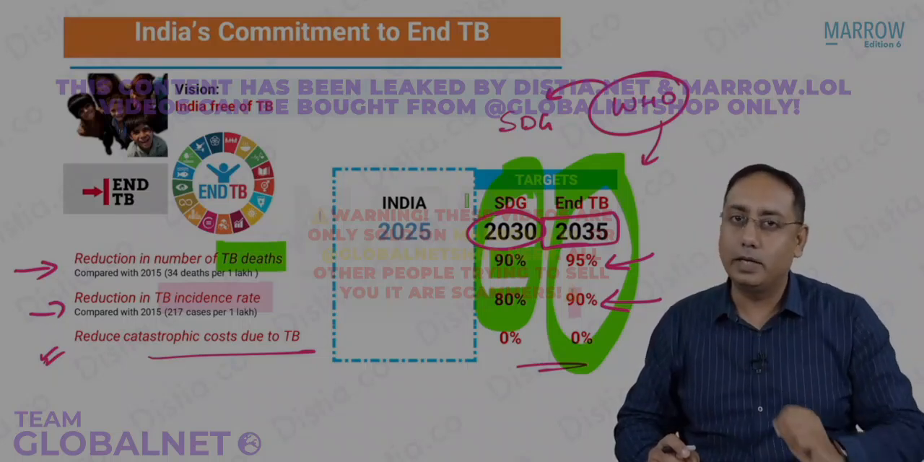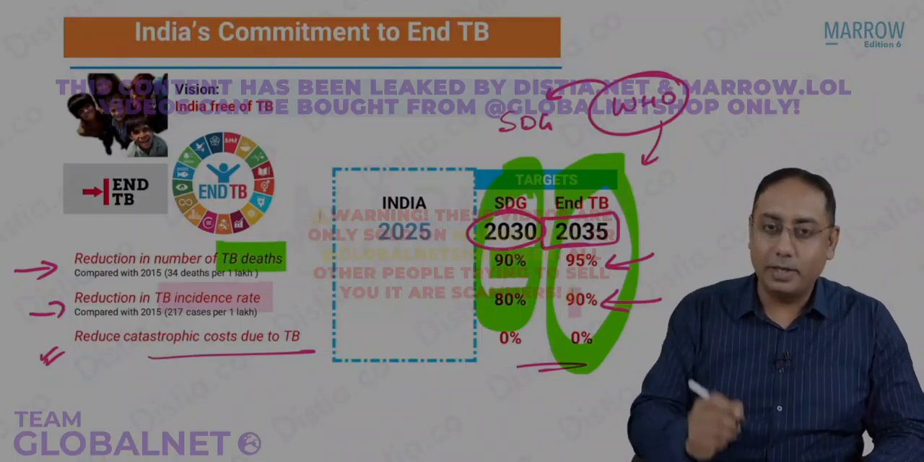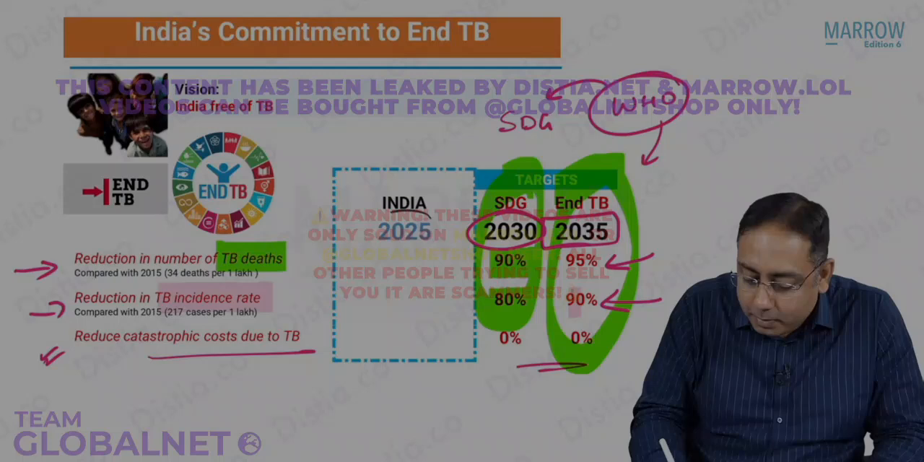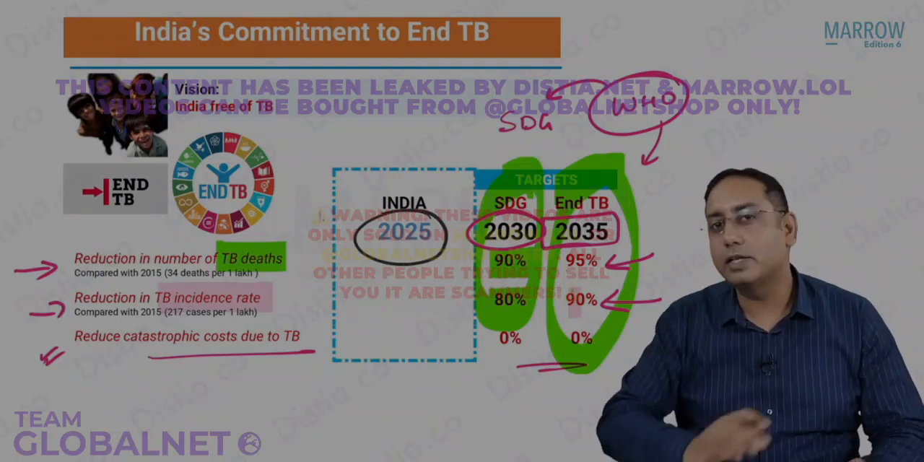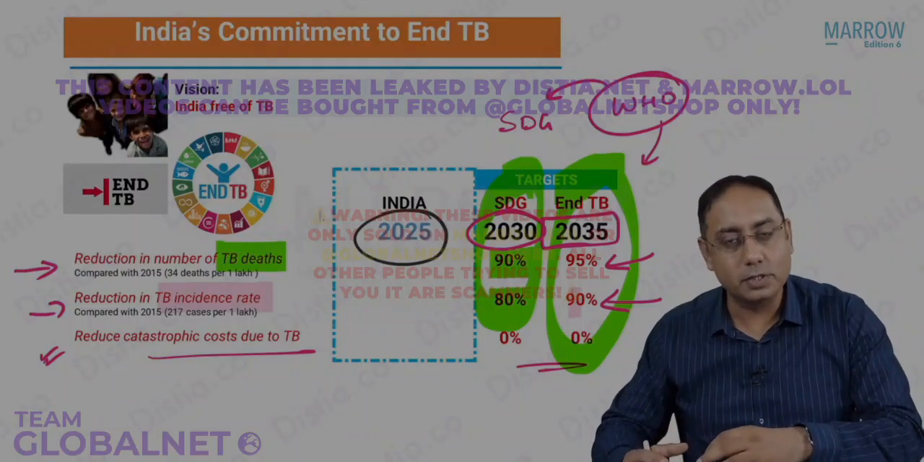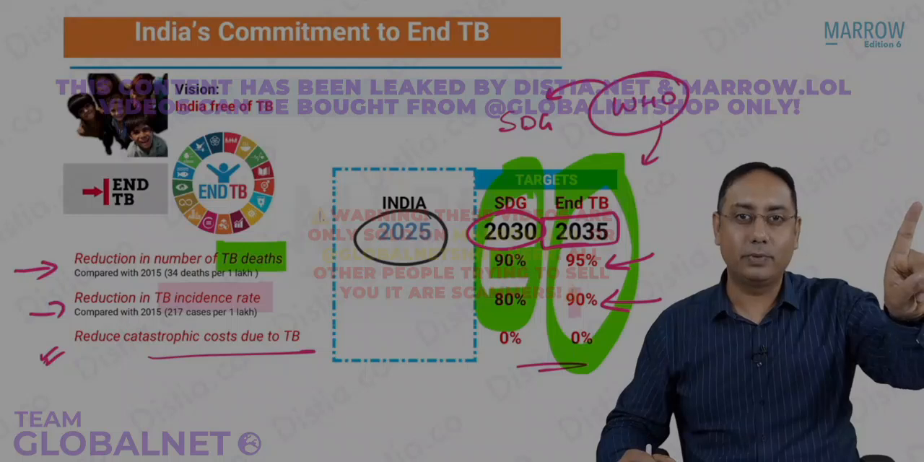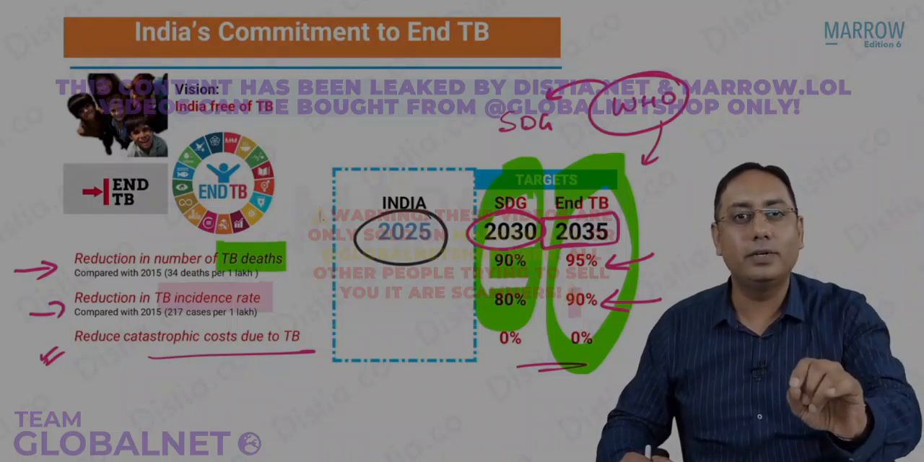Now SDG said 2030, our government of India got very happy. We said that they're saying 2030, let us eliminate TB by year 2025. What are the targets? It's the same targets that we follow because India is a part of the SDG system. So whatever SDG says, we will do. But SDG said 2030, India says by 2025.